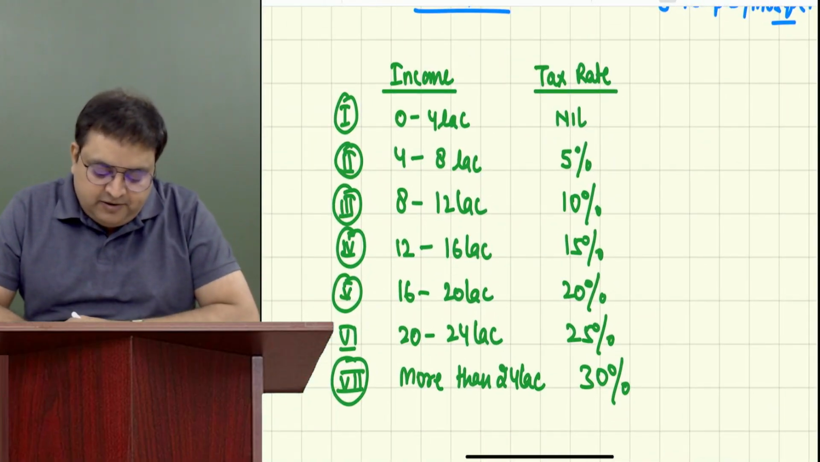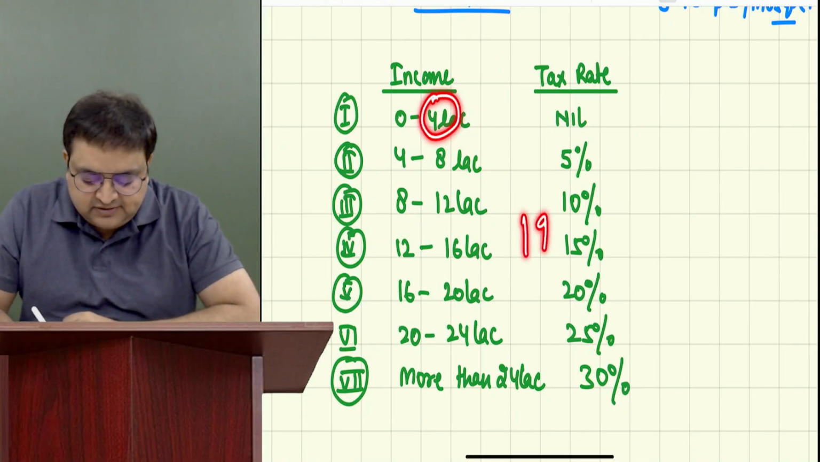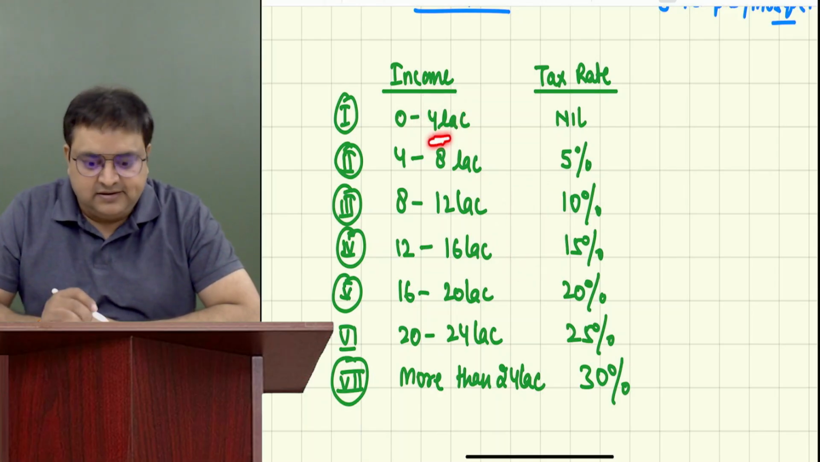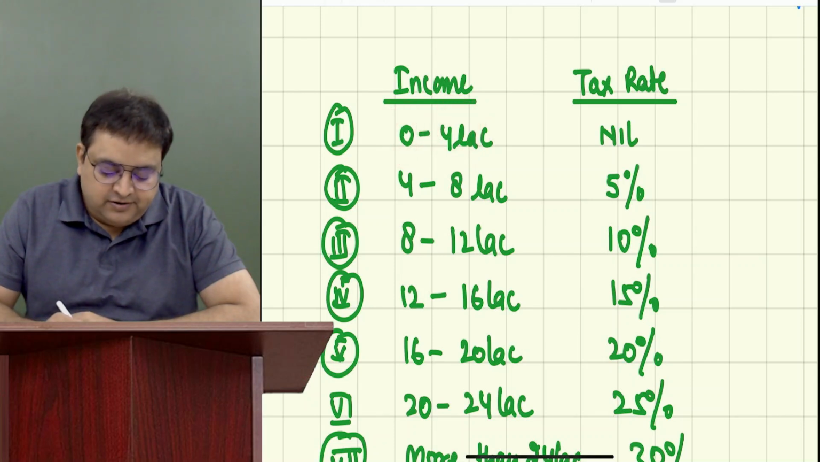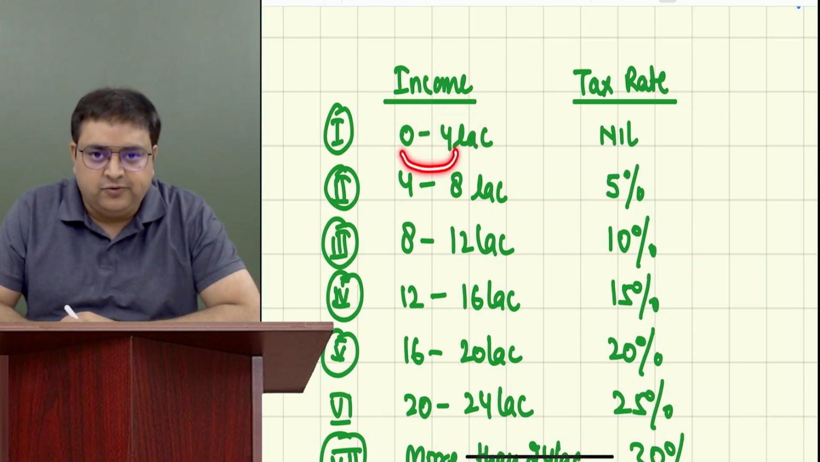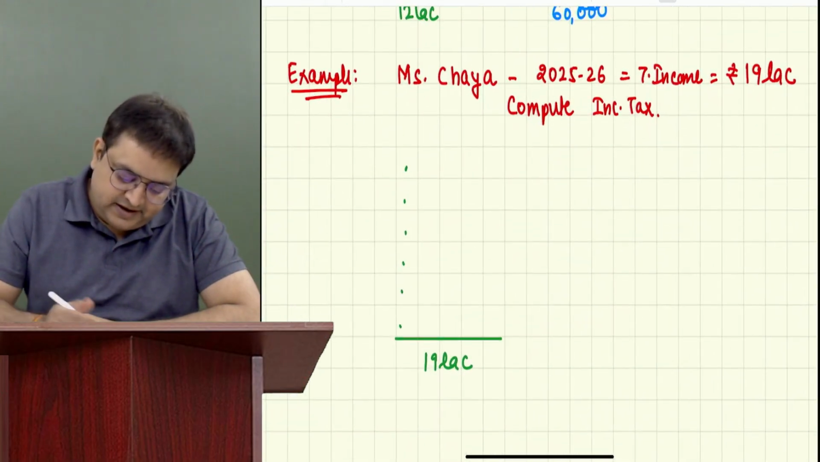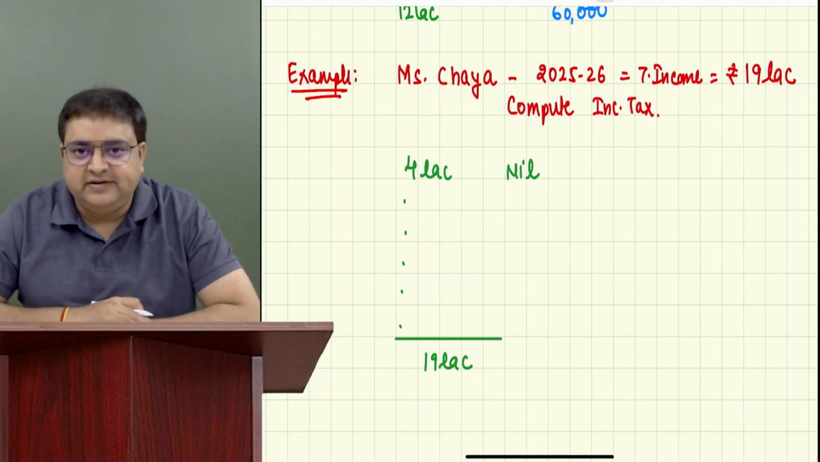What is the upper limit of the first level? 4 lakh. Is she crossing 4 lakh? Yes, sir. Her income is 19 lakh. She's crossing 4 lakh. What you will do? Upper limit minus lower limit. 4 minus 0, 4. Write it over here. 4 lakh. Nil rate. First level is nil.